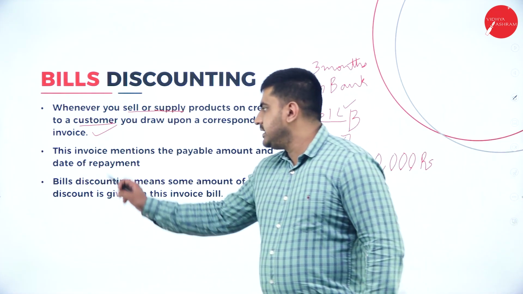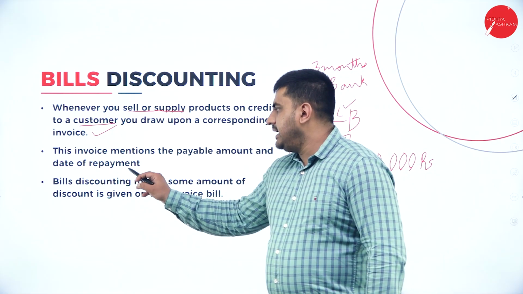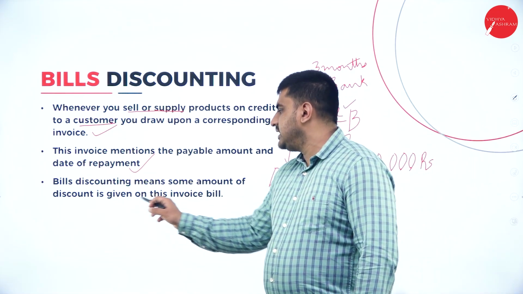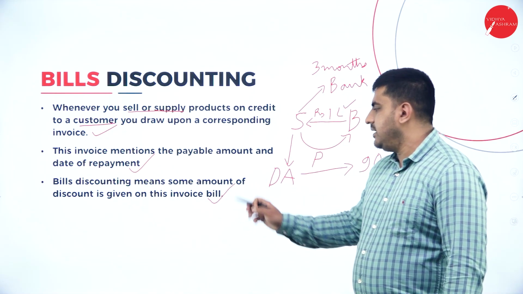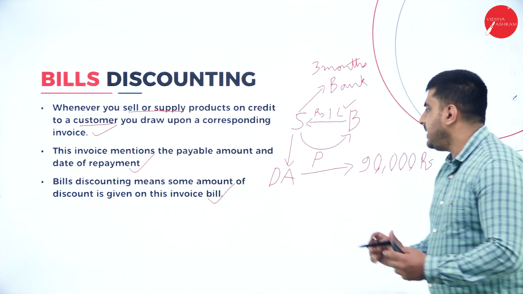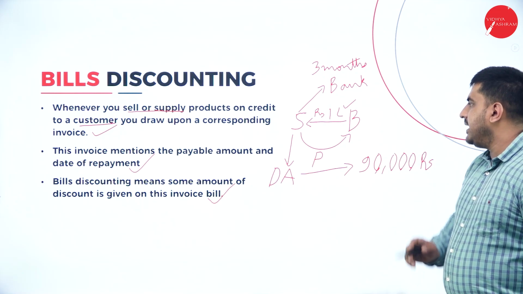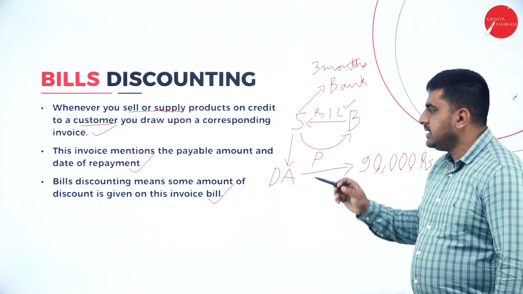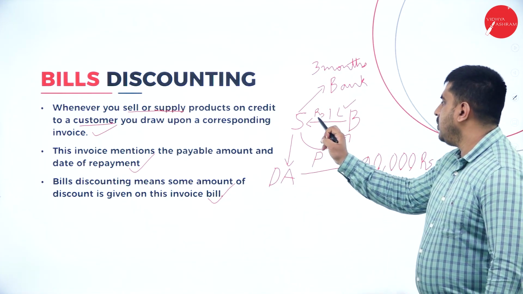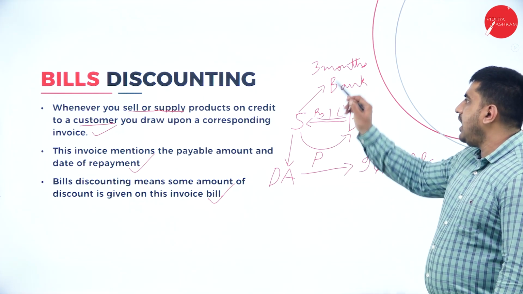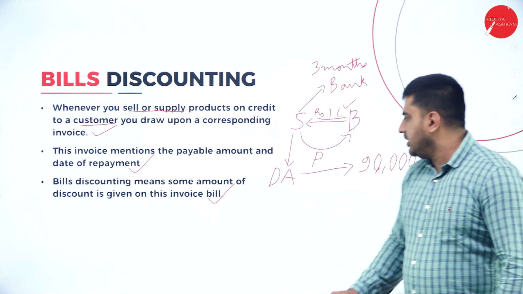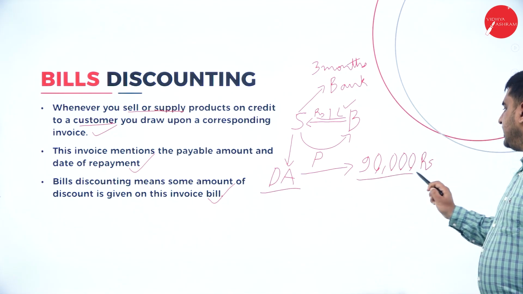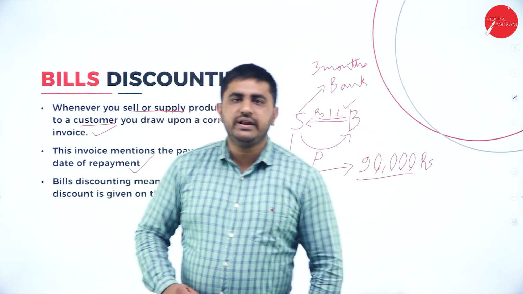Here, the invoice mentions the payable amount and date of repayment. Bills discounting means some amount of discount is given on this invoice bill. Again, the seller has given the product to the buyer. The buyer has given the bill of exchange to the seller, which says that after 3 months I will pay this 1 lakh. Now the seller is not ready to wait for 3 months, so he goes to a discounting agency, gets it discounted, and gets ready cash of rupees 90,000. This is the concept of discounting bills.